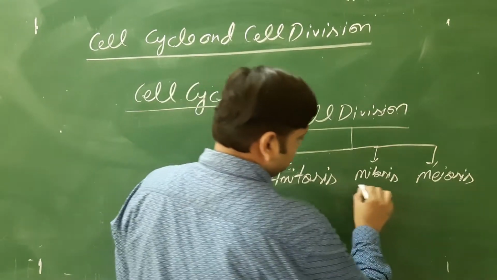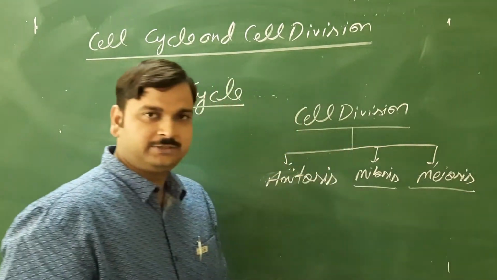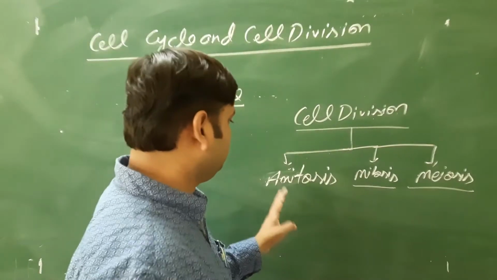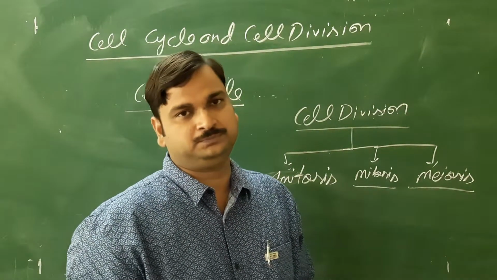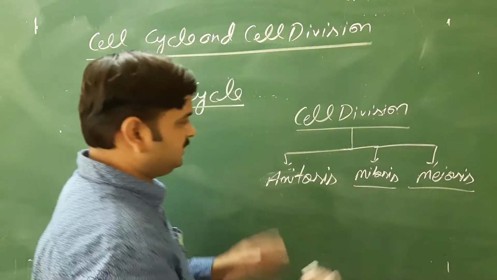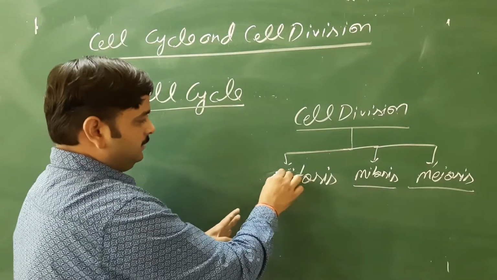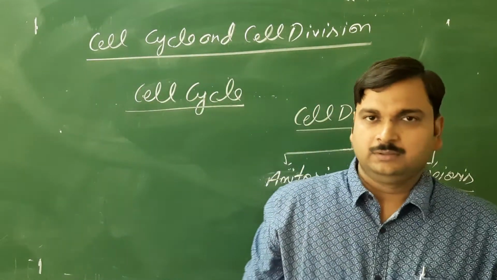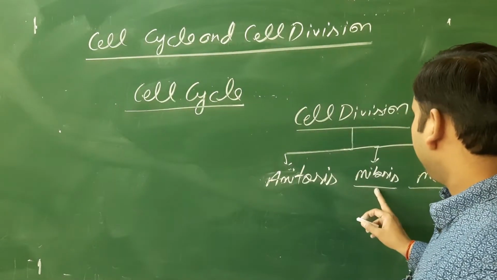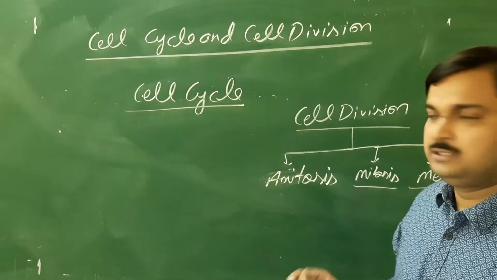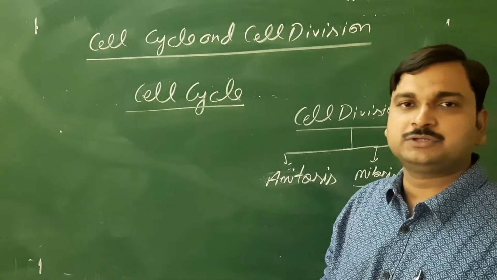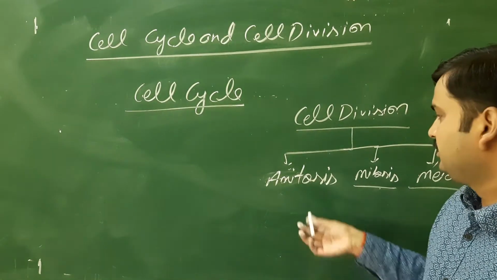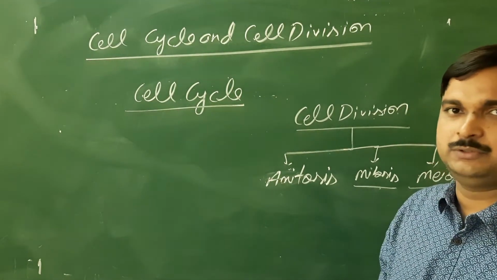In our syllabus, mitosis and meiosis are there. This amitosis is not there. But some basic knowledge of amitosis you should know. Clear? Just to differentiate between these three, some basic knowledge of amitosis also you should have. Whatever the cell cycle we are going to study, that we will discuss about the mitosis as well as meiosis. But a brief idea of amitosis I want to give you.